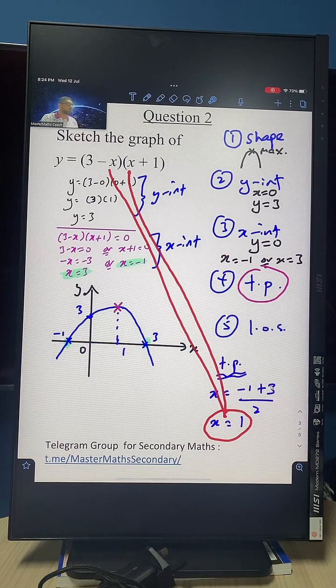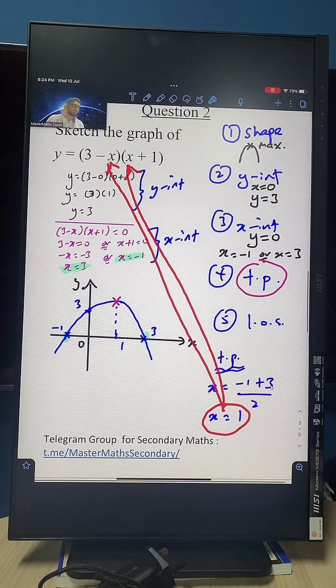Guys, let me know in the chat, what is the y coordinate for the turning point? Again, all you need to do is this: take x as 1, put it into your equation. Let me know in the chat, guys. What happens when x is equal to 1?